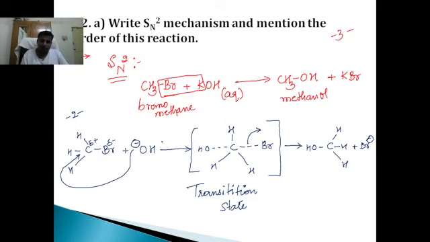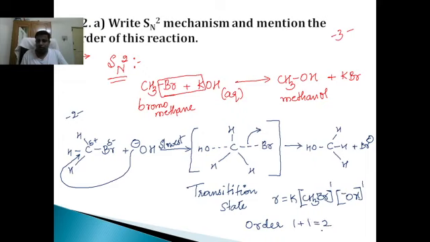We know this is the slowest step. So can we write the rate of this slowest step? Rate is given as R is equal to K into methyl bromide to the power 1 and OH minus to the power 1. Therefore, what is the order? Order of this reaction is 1 plus 1 equal to 2.